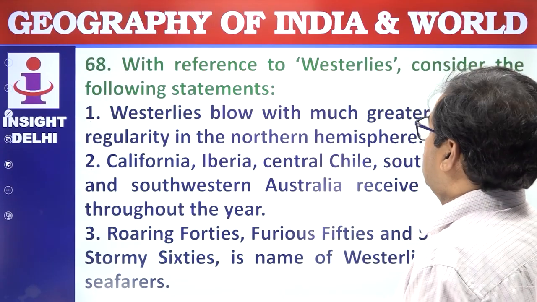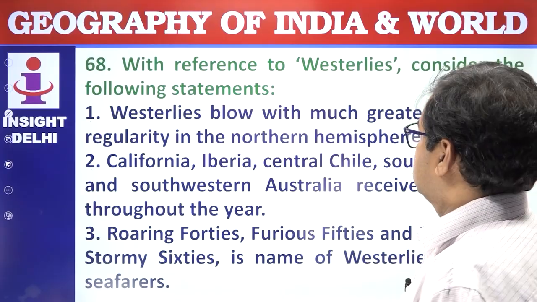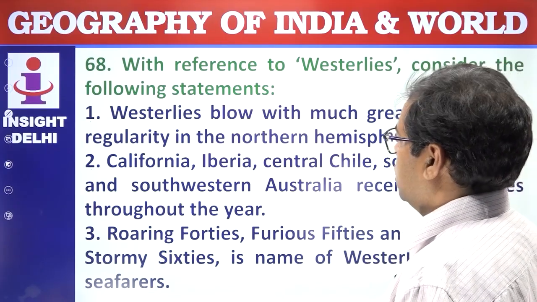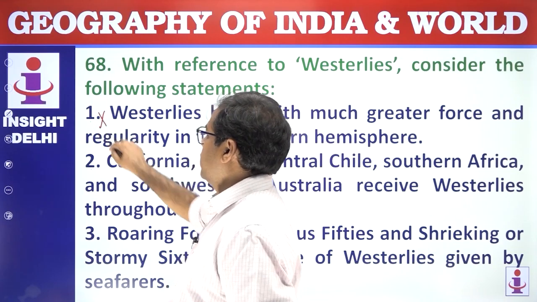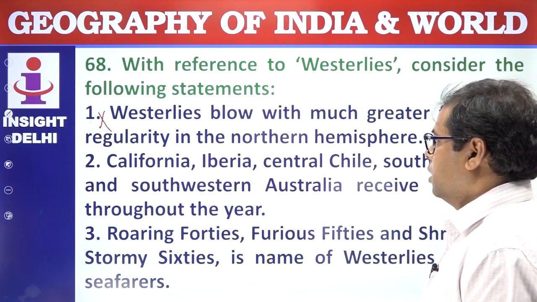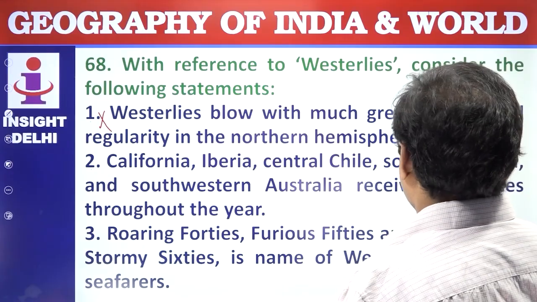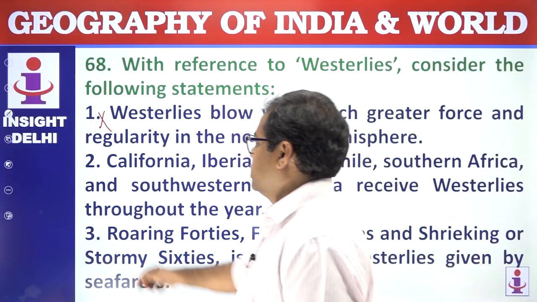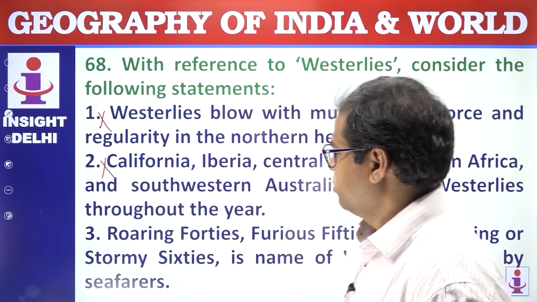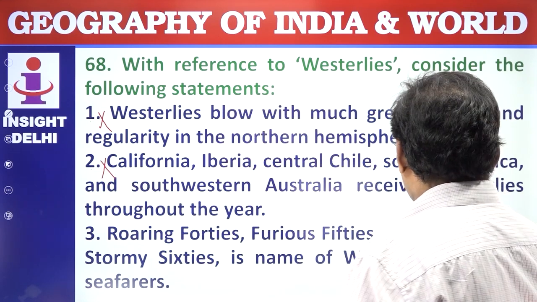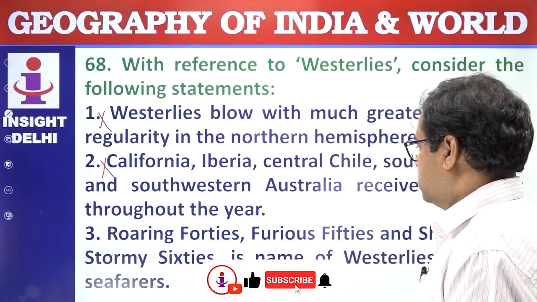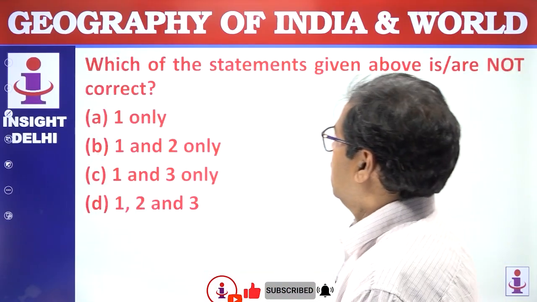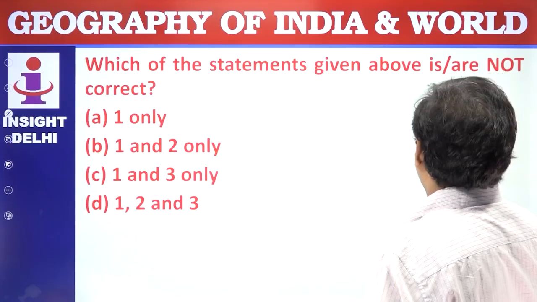Next question. With reference to the westerlies, consider the following statements. Westerlies blow with a much greater force and regularity in the northern hemisphere. Wrong. Rather, it blows with a greater velocity in the southern hemisphere. California, Iberia, Central Chile, Southern Africa, and Southwest Australia receive the westerlies throughout the year. No, it is seasonally changing with the change in the pressure belts. Roaring 40s, furious 50s, and shrieking or stormy 60s are the names of westerlies given by seafarers. Yes. Which of the following statements given above are not correct?